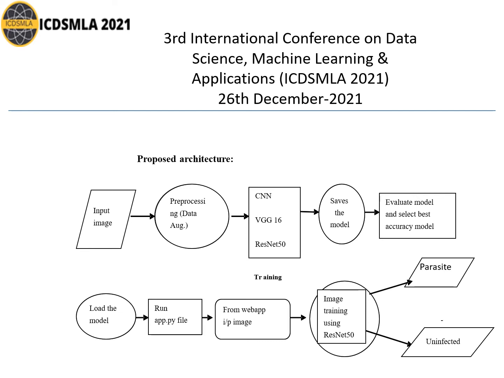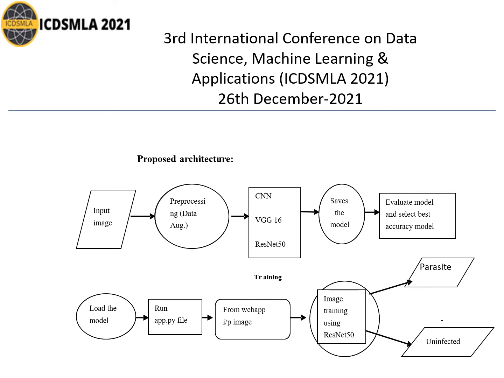Then the ResNet 50 model is loaded into the Flask web app using the model.load method. Then the Flask web app is run using the app.py file, with Python app.py. Then the web app is opened.